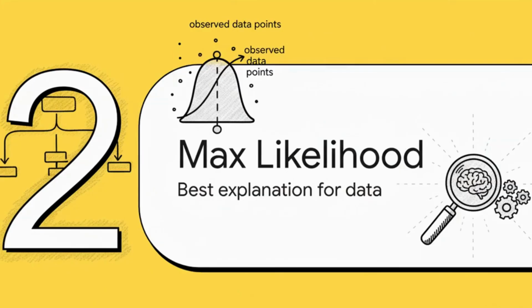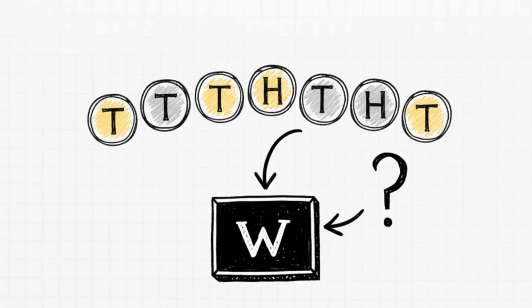All right, so how do we actually start modeling things? Well, a really common place to begin is with this powerful idea called maximum likelihood estimation, or just MLE. And the goal is actually super intuitive. Find the one single explanation for the data that makes the most sense. Let's make this real. We're just going to flip a coin. We toss it 10 times, and we get this sequence you see here, 3 heads and 7 tails.